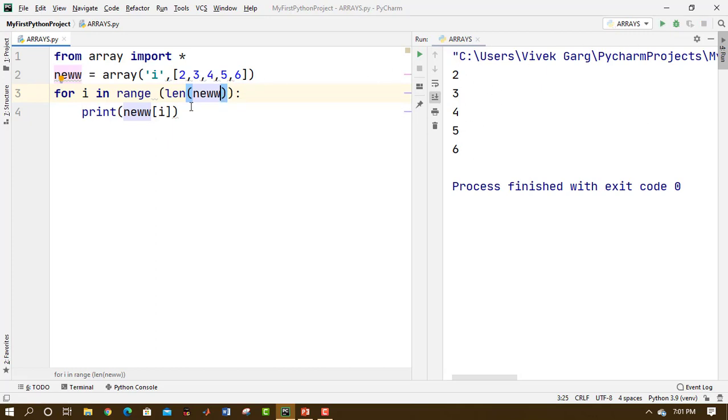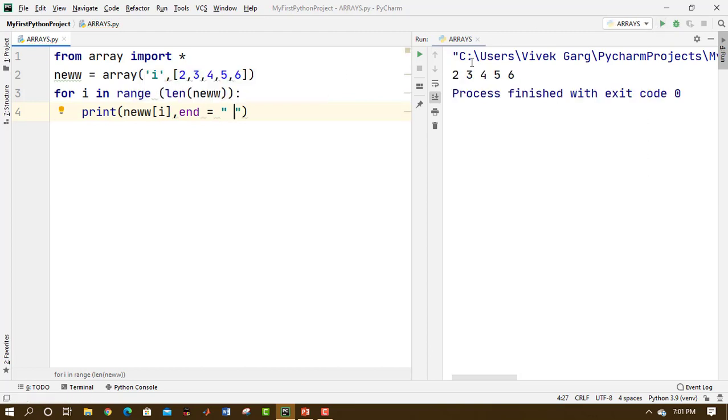What if I want to print them in the same line? Then inside the print statement I can write end equal to, and give a space here. Right: 2 3 4 5 6. If you want to separate them by commas, you can insert a comma between the double quotes.